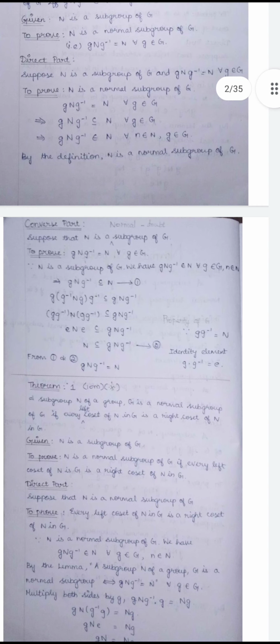N is a normal subgroup, so it will be true the statement g N g inverse belongs to N. Then it will be true g N g inverse is a subset of N. g belongs to G, n belongs to N means g N g inverse is a subset of N. Then the first equation can be written in another form: pre multiplied by g and then post multiplied by g inverse, on both the left hand side and right hand side, we get this equation.